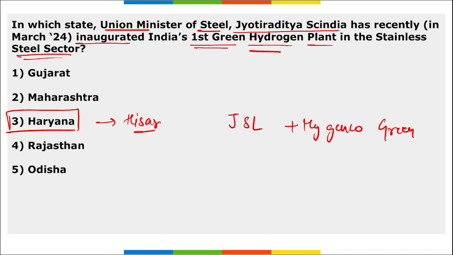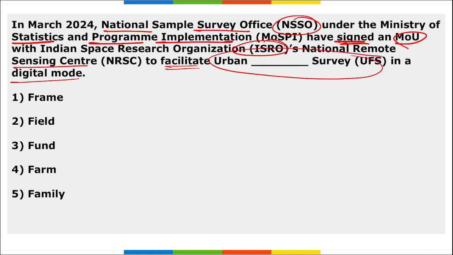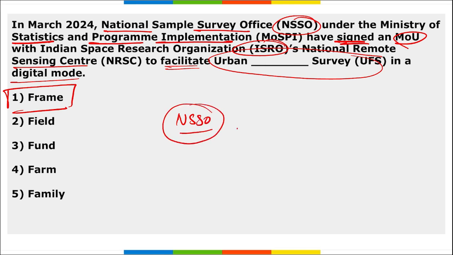Private Limited. Next, National Sample Survey Office, NSSO, under the Ministry of Statistics and Programme Implementation has signed an MOU with ISRO's National Remote Sensing Centre to facilitate the urban frame survey in digital mode. So indirectly, the full form of UFS is asked, that is urban frame survey. Correct? So coming back, NSSO, right? They have signed this MOU with whom?